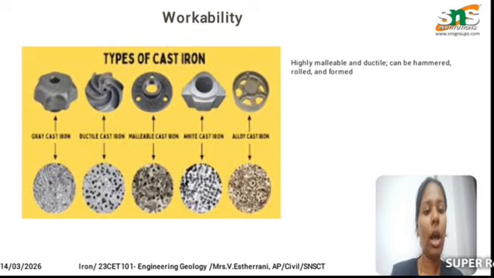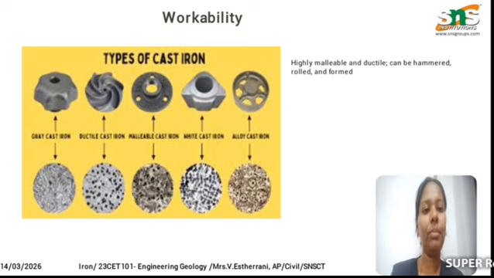It also has high tensile strength, so it can bear any load. So this iron mineral is used in many construction materials and also in machine production. These are very resistant to hammering and can resist all the loads, so it can be hammered, it can be rolled, it can be formed into any of the shapes.